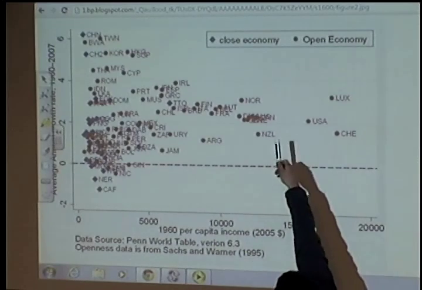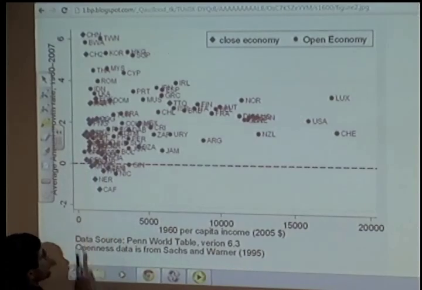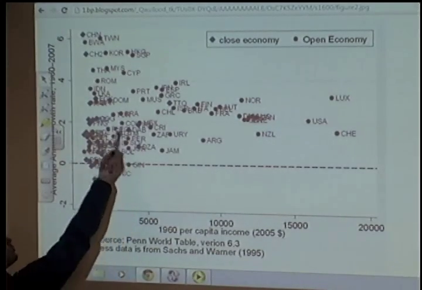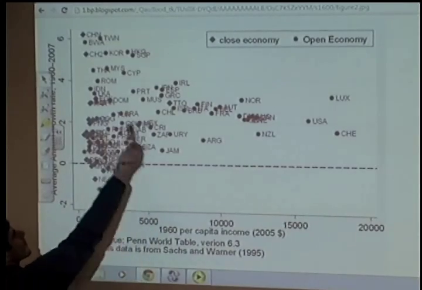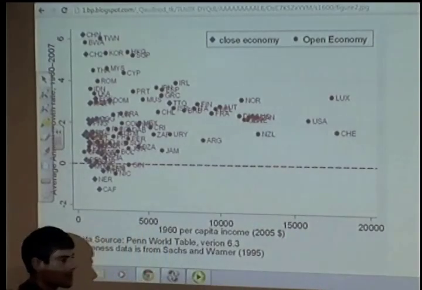Okay, and what we see here is our closed economies, our blue ones, tend to be the ones that were the poorest in 1960. Okay, and the chunk of them are down here that are way below our convergence line, which would sit like this.